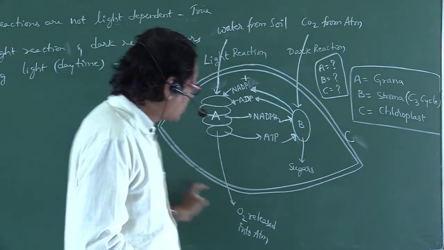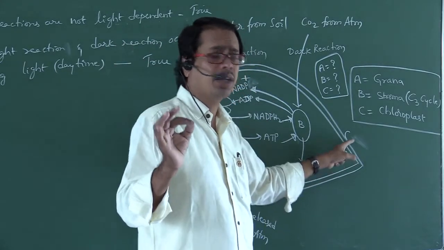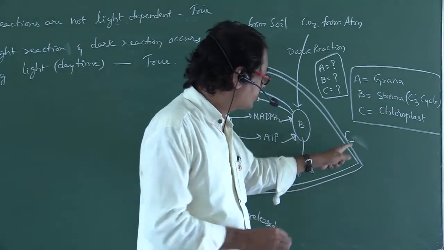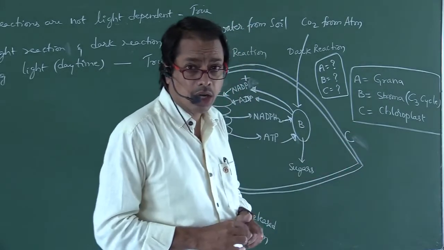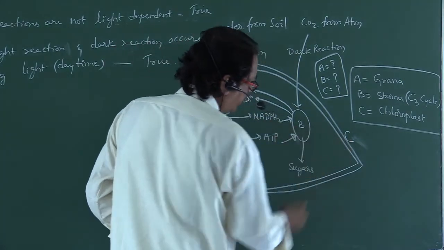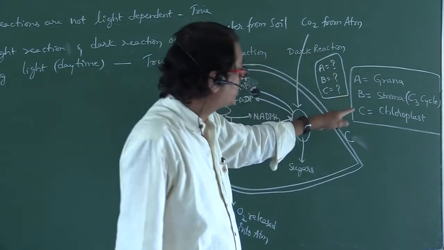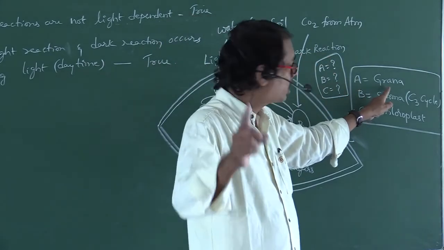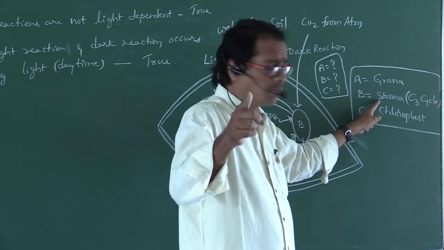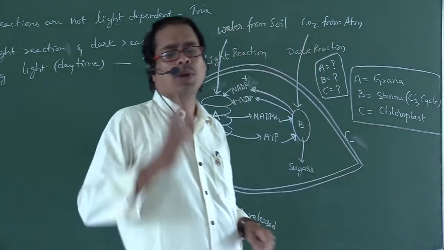This entire cell organelle is called C. What is that C? The cell organelle called chloroplast. What are A, B, and C? A is called grana, B is called stroma or C3 cycle, C is called chloroplast.